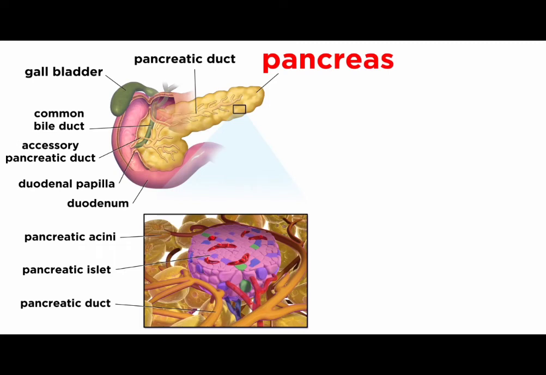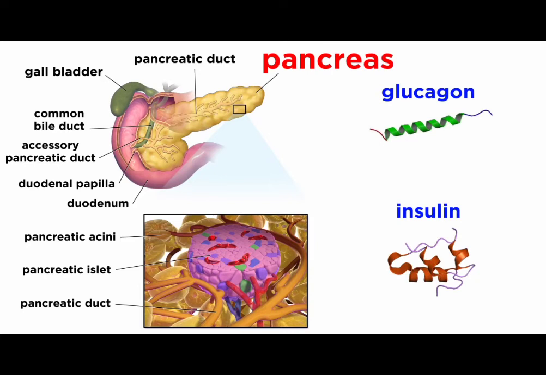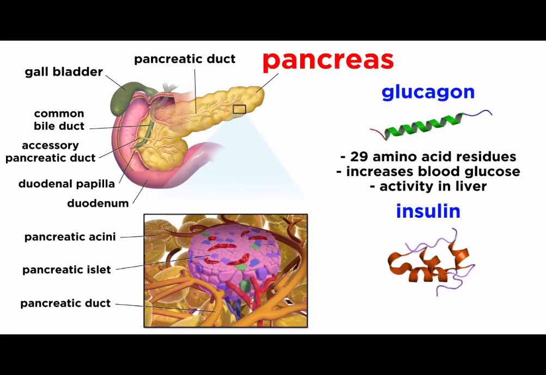This is found in the abdomen, and it is responsible for making the hormones glucagon and insulin. These regulate blood glucose levels. Glucagon is a polypeptide made of 29 amino acid residues, which will stimulate an increase of glucose in the blood. Much of its activity occurs in the liver, where it triggers breakdown of glycogen and glucose synthesis by other means, as well as the release of the resulting glucose.